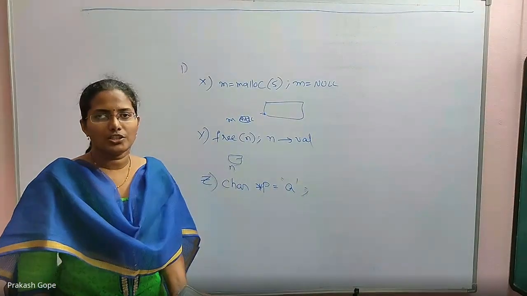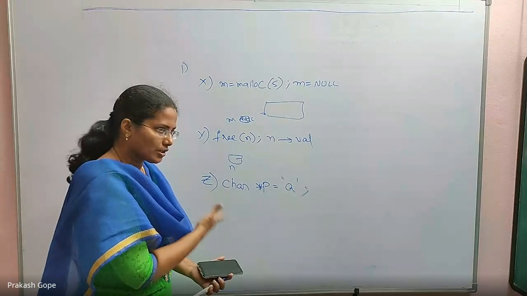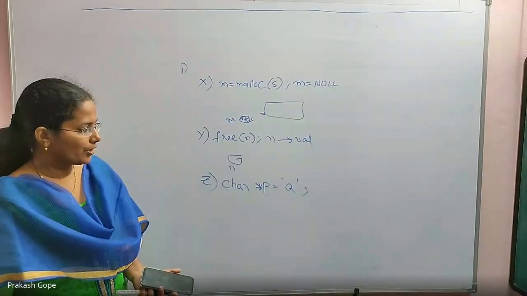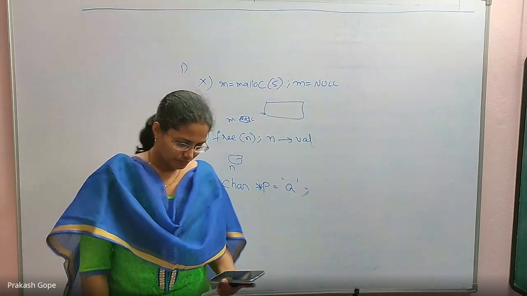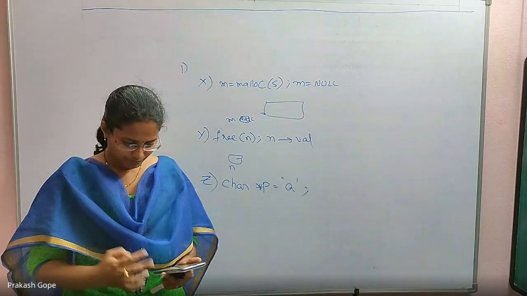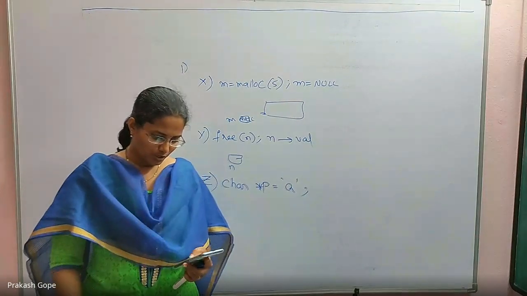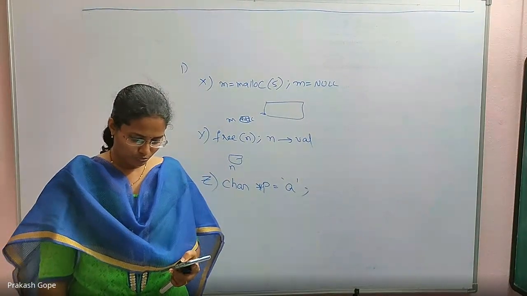This is an uninitialized pointer error. Without initializing the pointer, you are trying to access it. This is an uninitialized pointer error. So that is the mapping. X to 3, Y to 1, Z to 2.